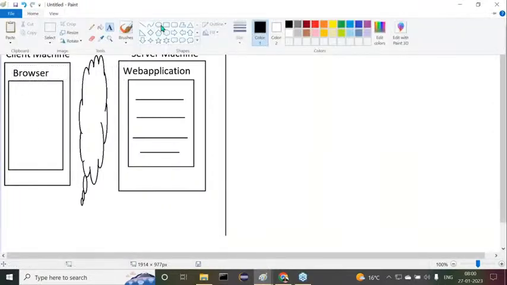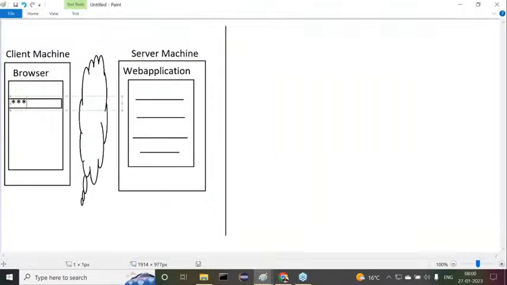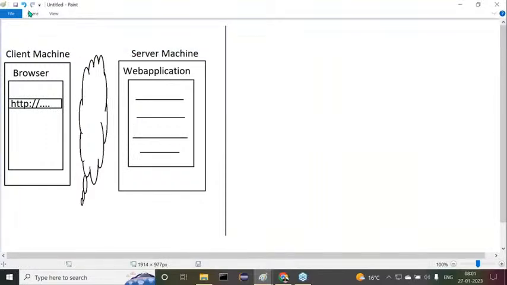In the browser we have an address bar. In this address bar, we write some URL, HTTP colon slash something else. Understand it clearly. When we write this URL and click the enter button, automatically a request will be submitted to the server side application.